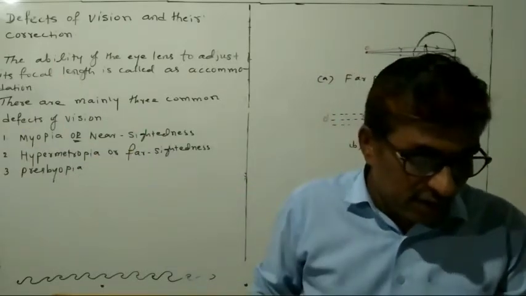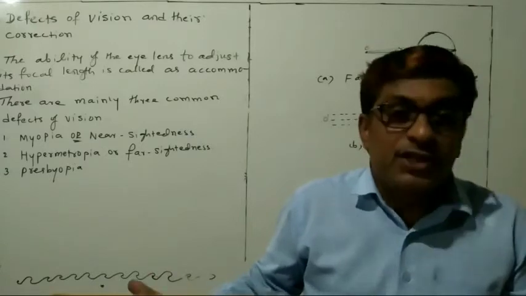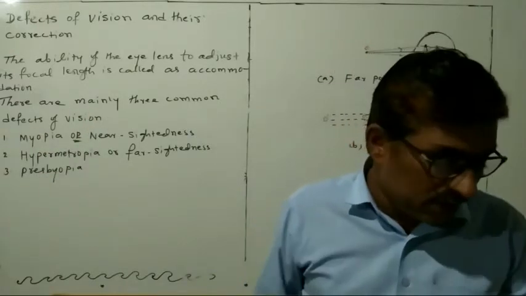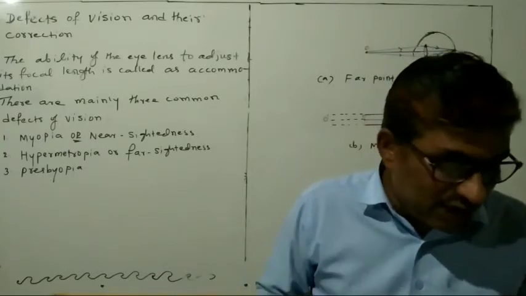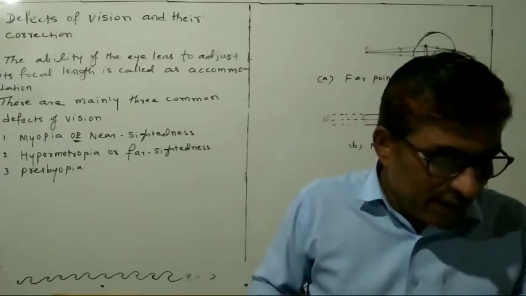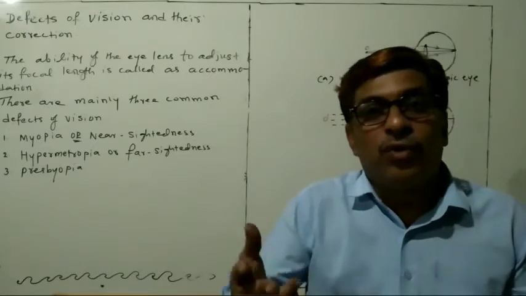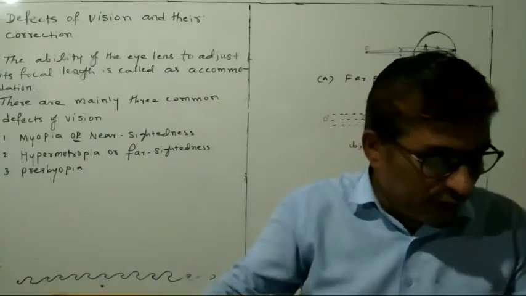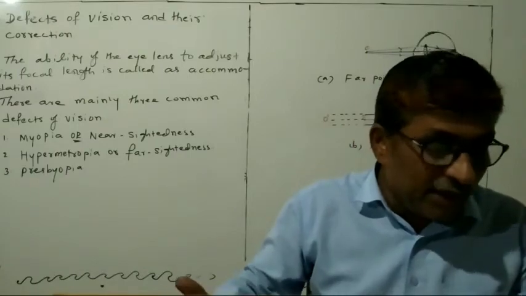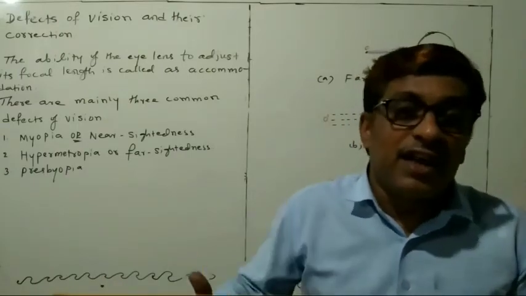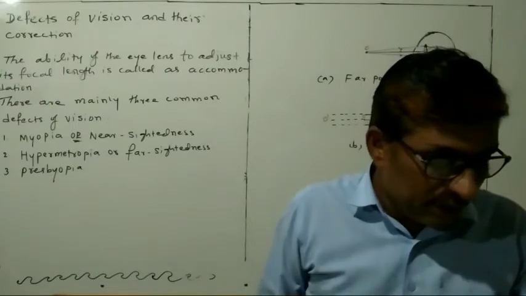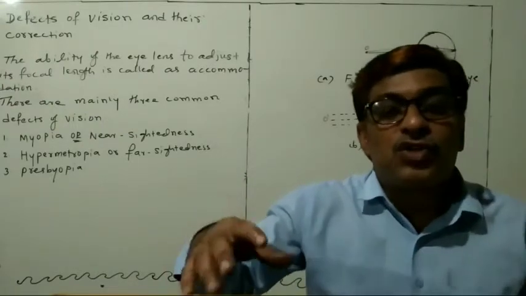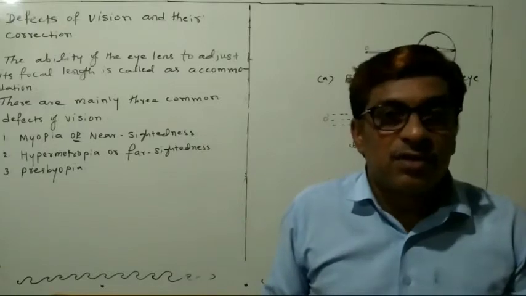the far object distinctly. So a person with this defect has the far point. So I told you, here near is there, far point will come. Far point nearer than infinity. Such a person may see clearly up to a distance of few meters.